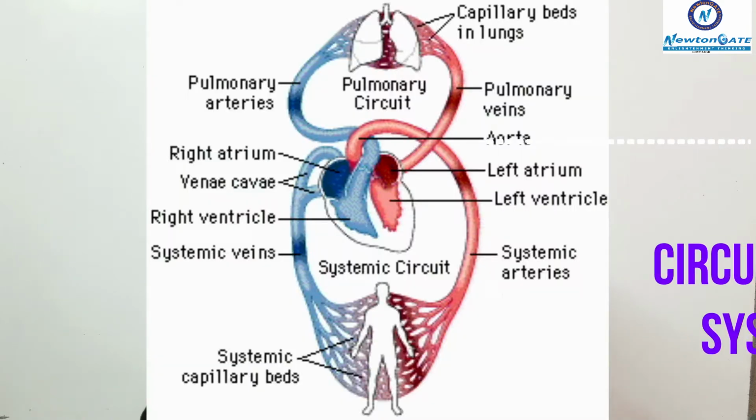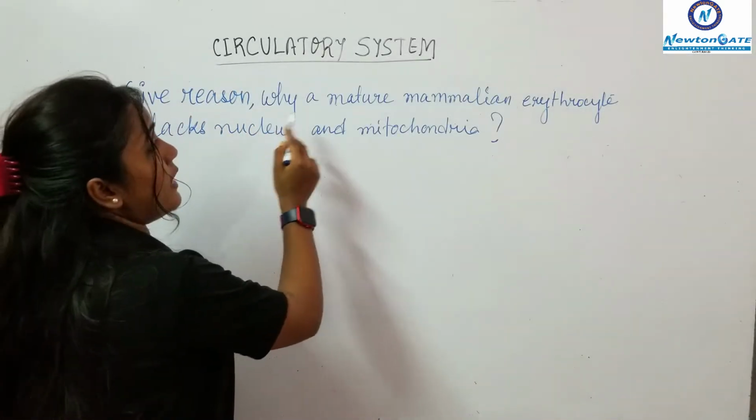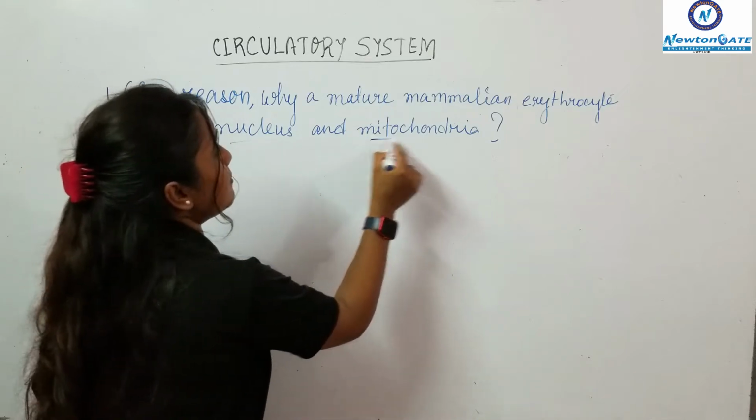So today we will discuss the most important and interesting topic, that is the circulatory system from the curriculum of CBSE and ICSE as well. And we will discuss the top 5 questions from this topic. So let's get started. The first question says, give reason why a mature mammalian erythrocyte lacks nucleus and mitochondria.